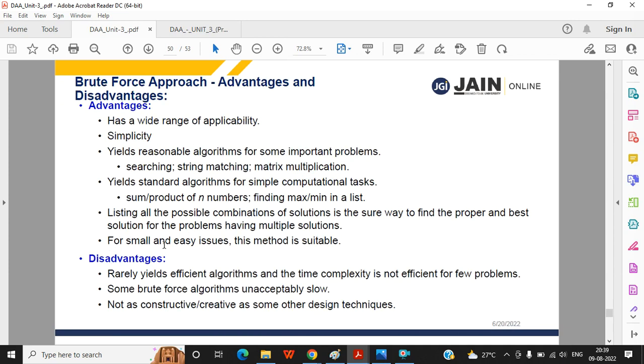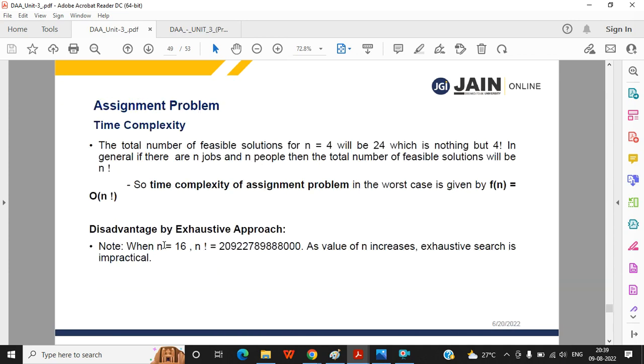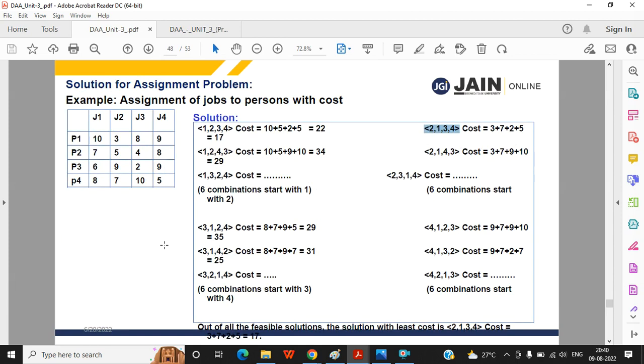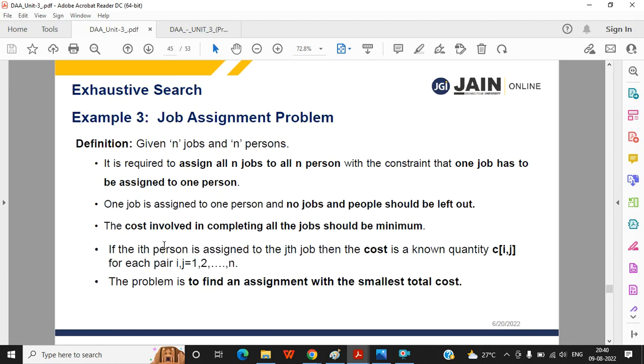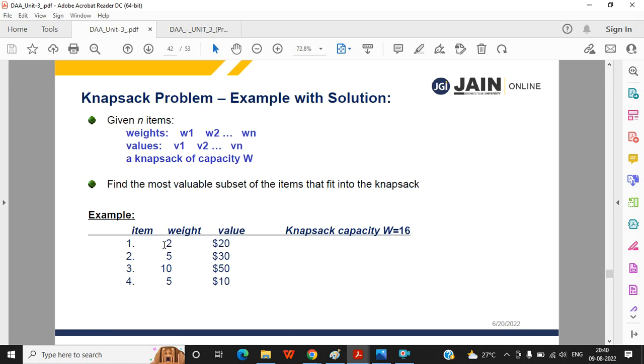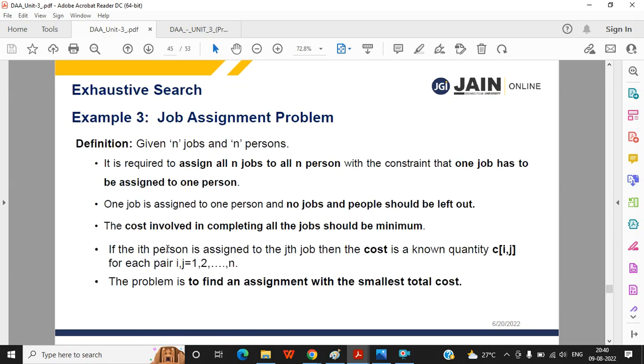They are not giving any algorithm. They are just discussing the advantages and disadvantages, how the problem is solved and how you can arrive at a solution. There is no pseudocode. That was the same for knapsack also, as I remember. In the case of the knapsack problem, they also did that. Anyway, no problem.